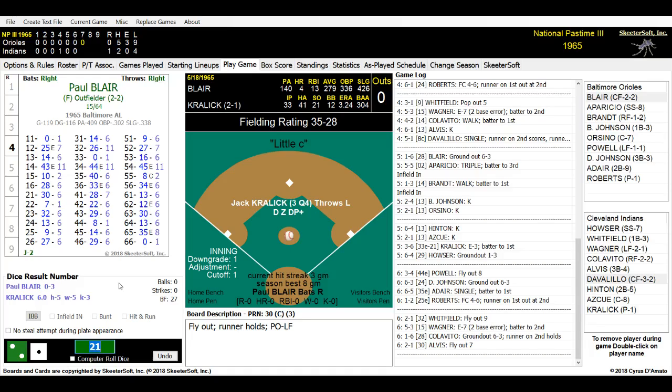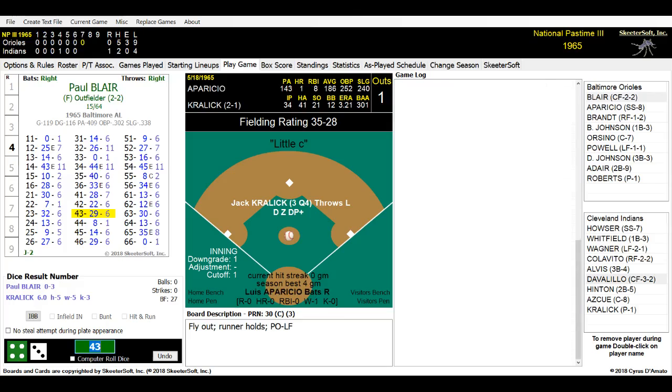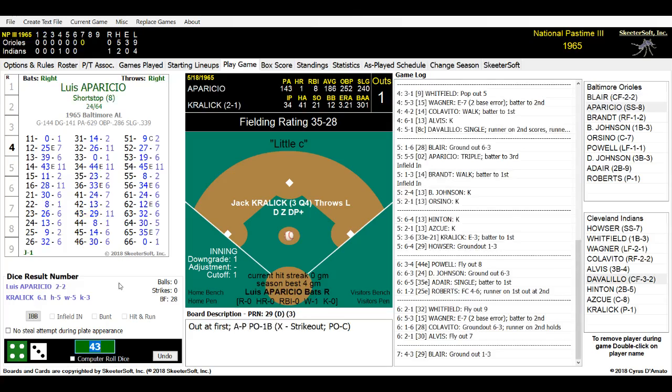Coming to bat for the Baltimore Orioles is again Paul Blair, Louis Aparicio, and Jackie Brandt. Top of the 7th inning, Paul Blair is up. He is 0 for 3. Grounded out, and popped out. Here is the pitch. It is a 43, and he hits it to our pitcher, Jack Kralik. Kralik's able to scarf it up, fires over towards first, makes the play, and Paul Blair is out.